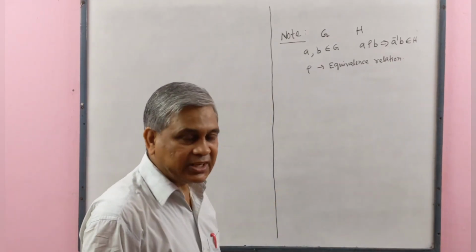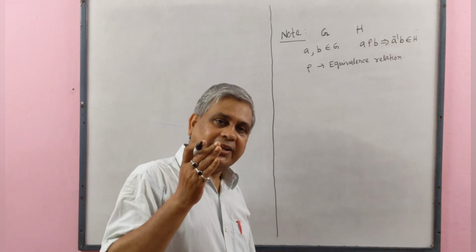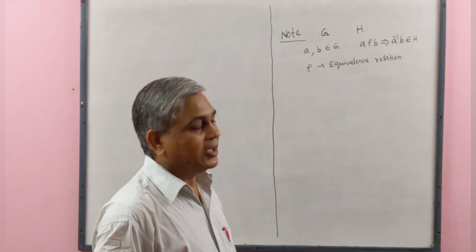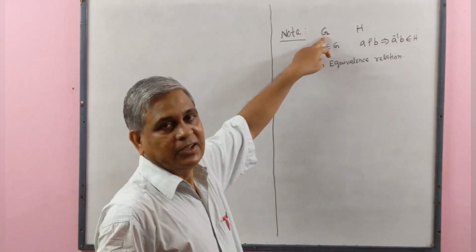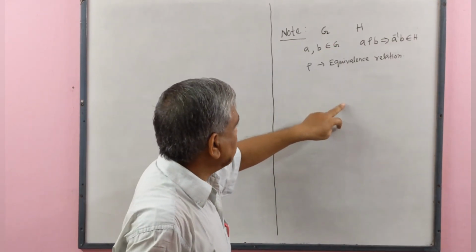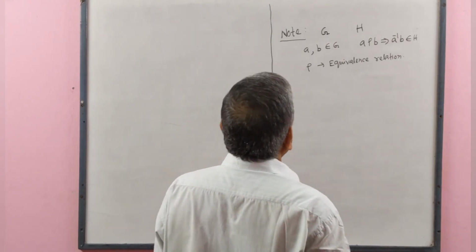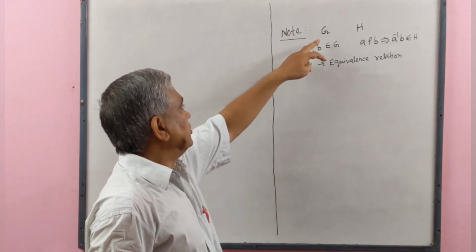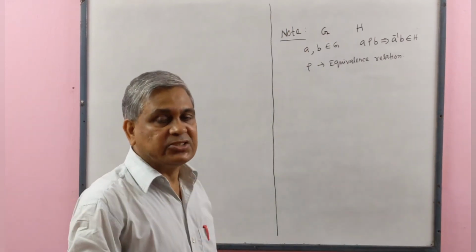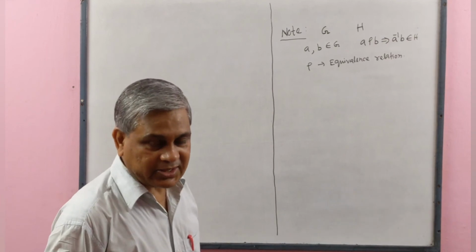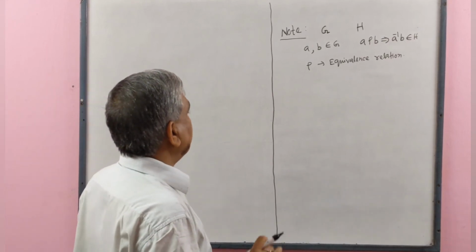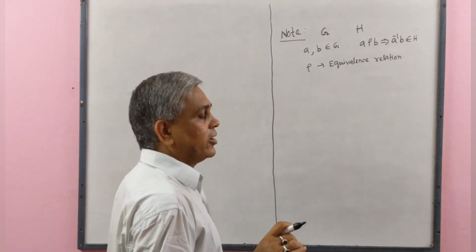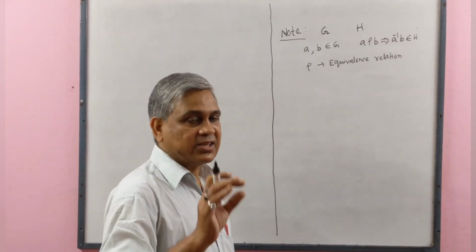Since equivalence relation partitions the set into disjoint equivalence classes, here set is G. Since G is a group, therefore this group G is partitioned into disjoint equivalence classes. Now we see that what type of structure be the classes.